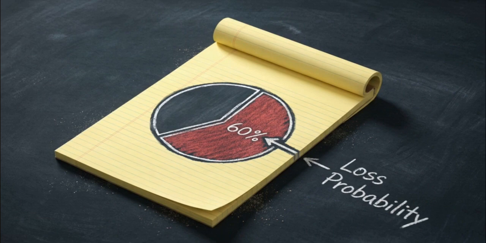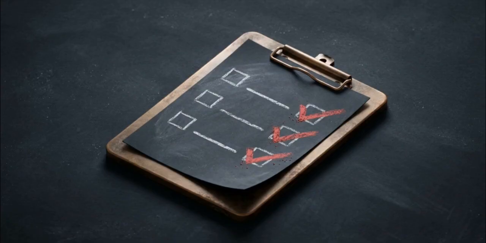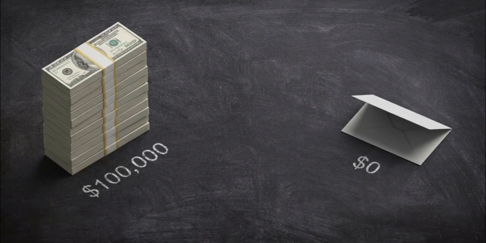A common error is to weight this single event, multiplying $100,000 by 60% to get $60,000. However, in a legal settlement, Aerotech will likely either pay the full $100,000 or nothing at all. This is why IAS 37 requires the best estimate rule for single binary events. This chart compares the 2 methods. While we weight a population of warranties, for a single lawsuit, we record the most likely outcome in full. In this case, the $100,000 is the best estimate.